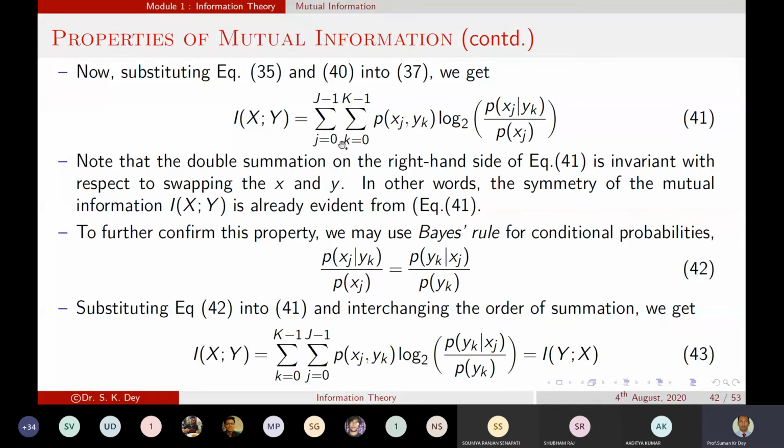The double summation on the right-hand side of this equation is invariant with respect to swapping X and Y. If we interchange X and Y, there will be no change. So we can say the symmetry of the mutual information is already proved by using this equation.